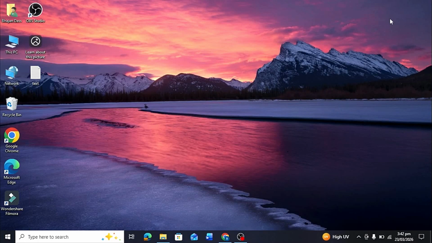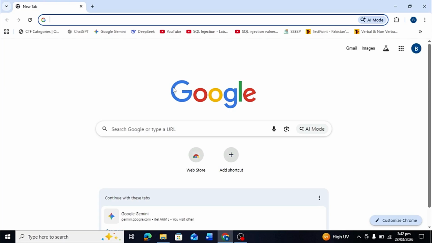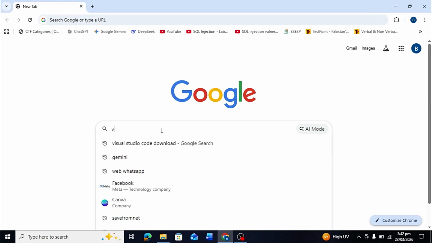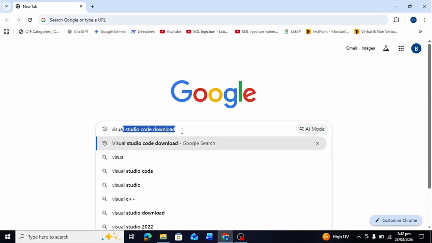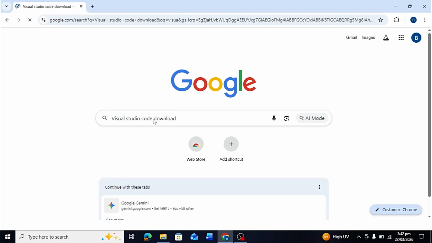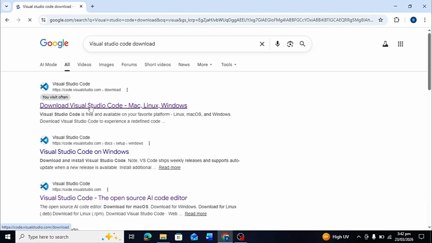Hi everyone, in this video I will show you how to download and install Visual Studio Code in your PC on Windows. First you have to open any web browser and then simply type Visual Studio Code download and click enter. Click the first link.